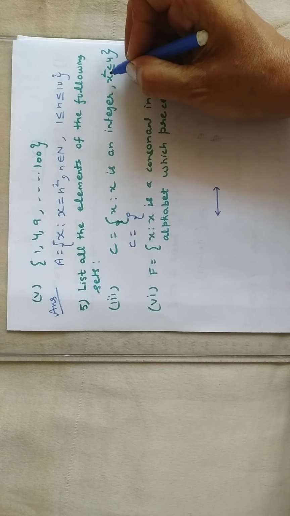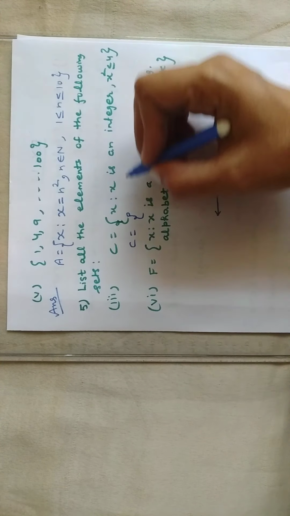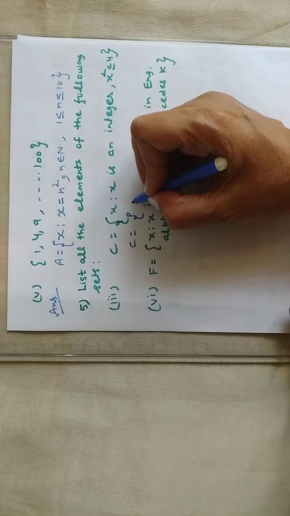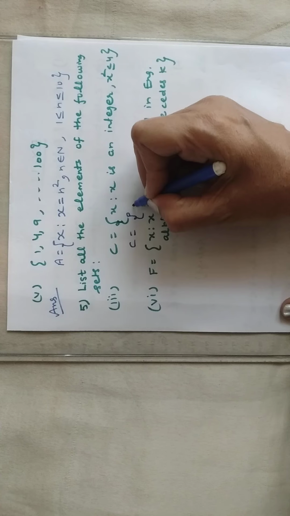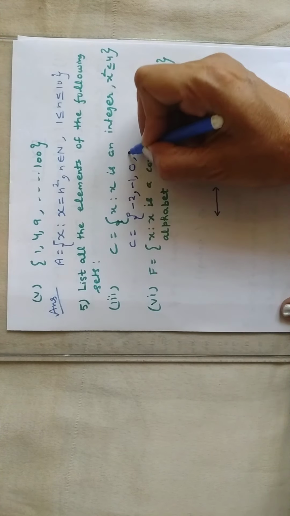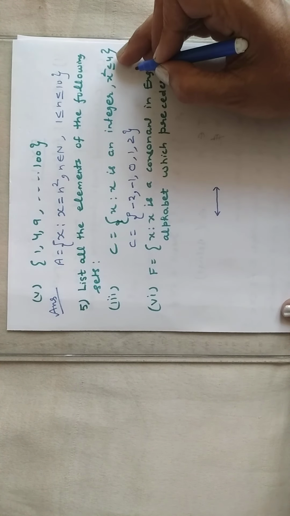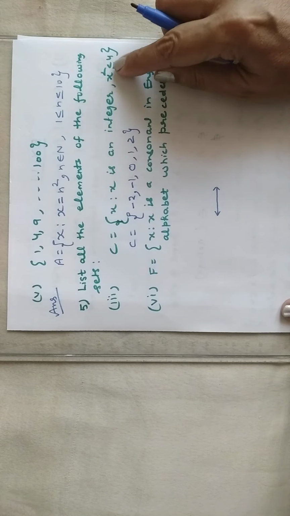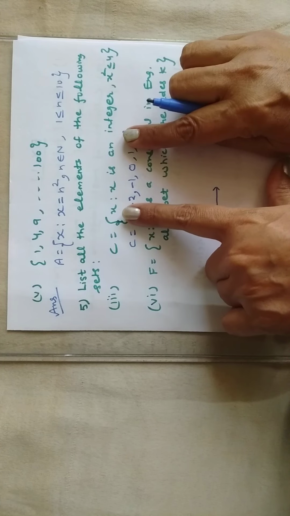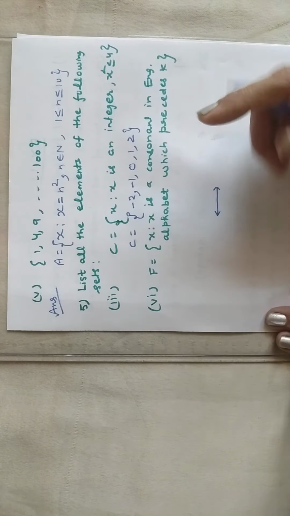Then 1 square, then 2 square, because 2 square is 4. 3 square you can't take. At the same time you can take negative integers also; minus 3 you can't take. So the integers start from minus 2, then minus 1, 0, 1, 2. These are the 5 integers whose square is less than or equal to 4. If it is written x square is less than 4, then you will not take minus 2 and 2. You will just take minus 1, 0 and 1.